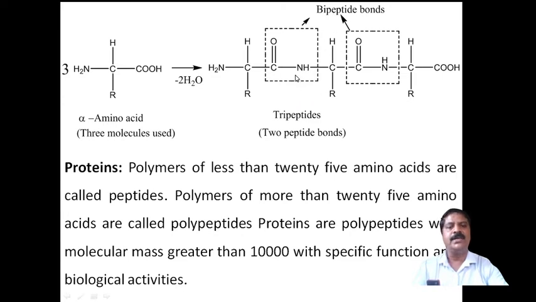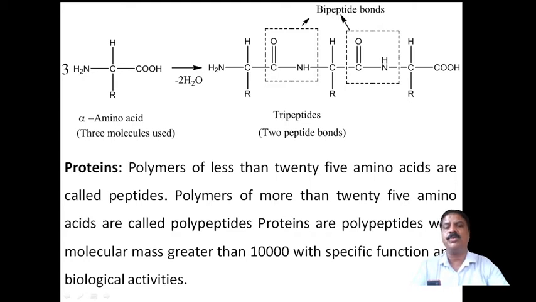Therefore 2 peptide bonds are formed. It is a dipeptide bond, and the total is called a tripeptide molecule. Similarly, for n number of amino acid molecules, n minus 1 water molecules are liberated, n minus 1 peptide bonds will be formed, and an n-peptide molecule will be formed. And this is about peptide bonds.